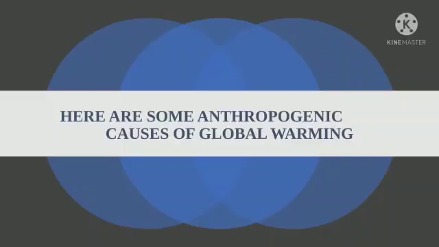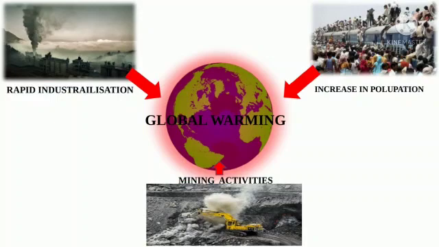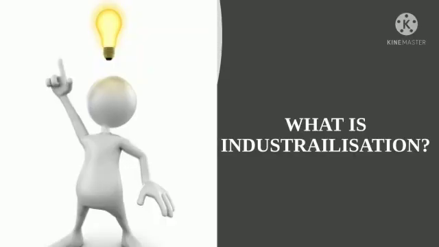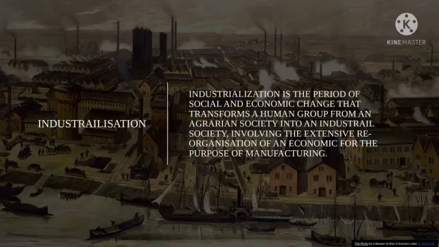Here are some anthropogenic causes of global warming. First is rapid industrialization, second is increase in population, and third, mining activities. What is industrialization? Industrialization is a period of social and economic change that transforms a human group from an agrarian society into an industrial society, involving the extensive reorganization of an economy for the purpose of manufacturing.